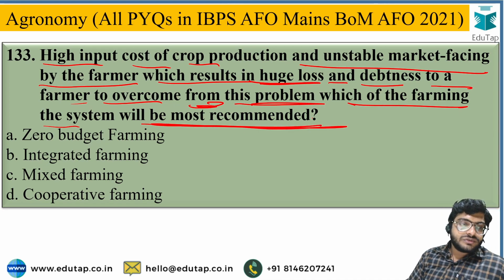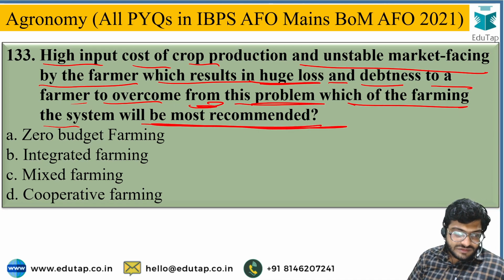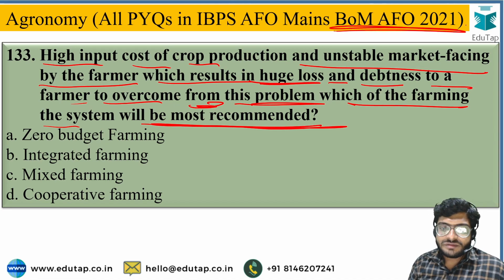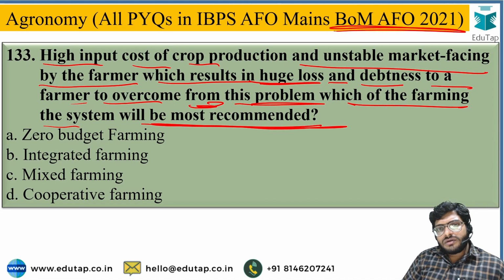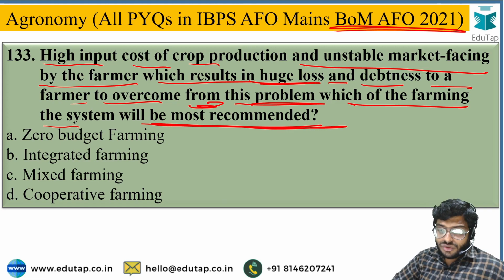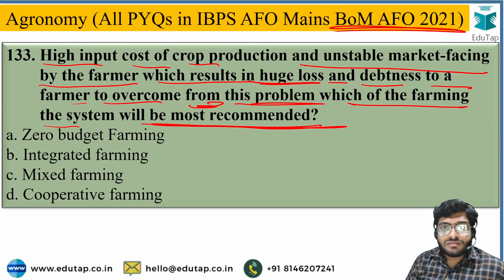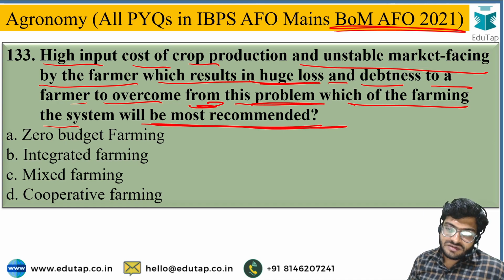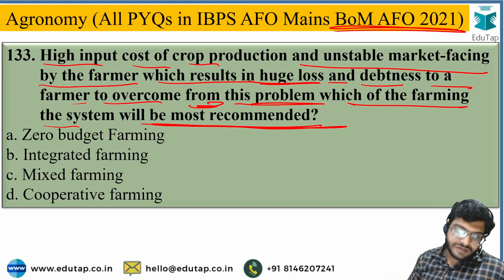The options are zero budget farming, integrated farming, mixed farming, cooperative farming. This question was asked in the Bank of Maharashtra FO recently, 2021. So to overcome the huge loss and indebtedness to a farmer due to the high cost of cultivation, which farming system is most recommended?